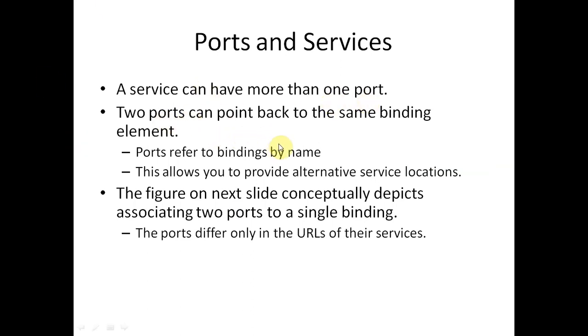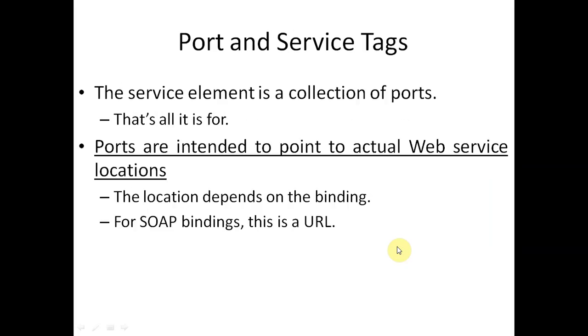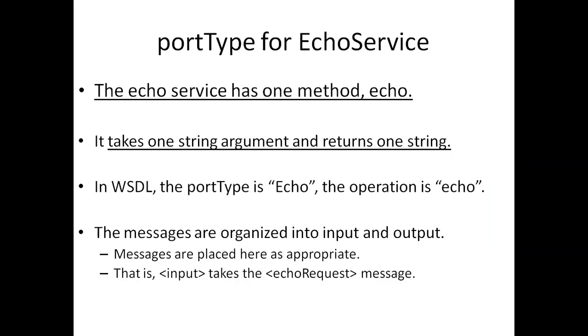Two ports can point back to the same binding element. So the figure on the next slide conceptually depicts associating two ports with a single binding. So we have port 1 and port 2, and URL 1 and URL 2. Suppose we are running two different web services, then we will have port 1 and port 2 and their URLs also. So these are the basics of a WSDL program.